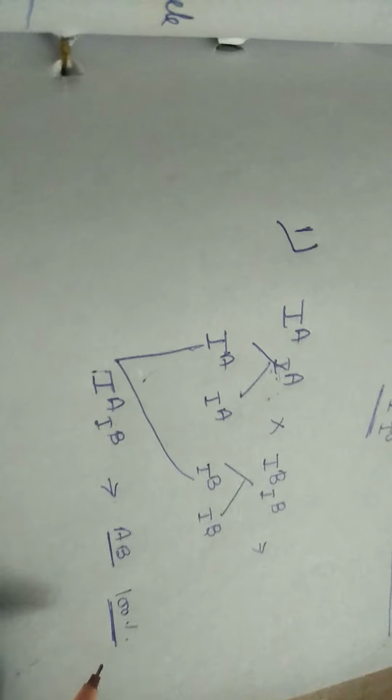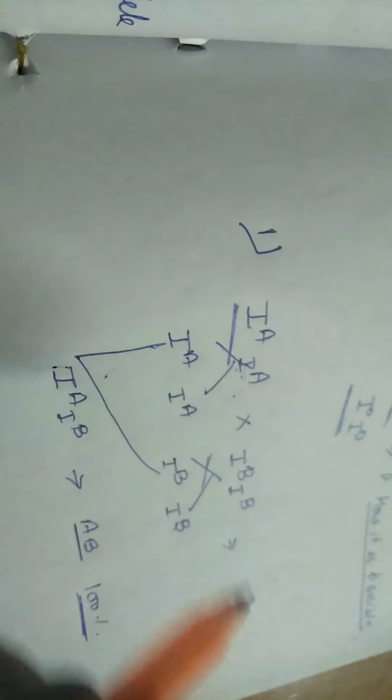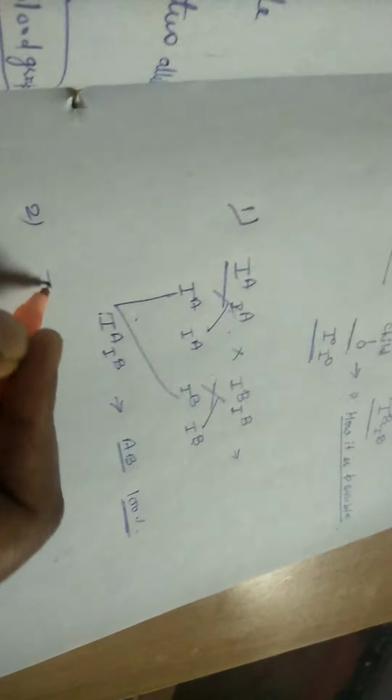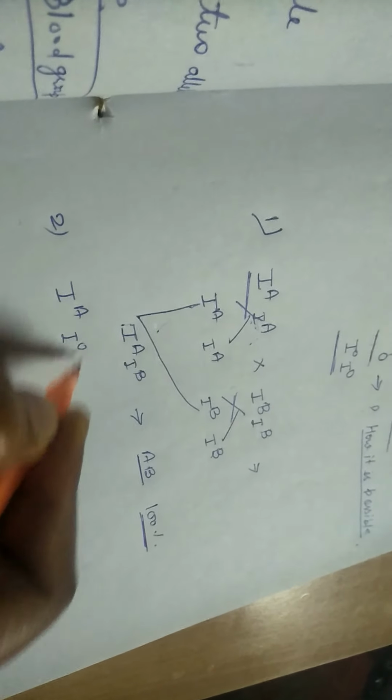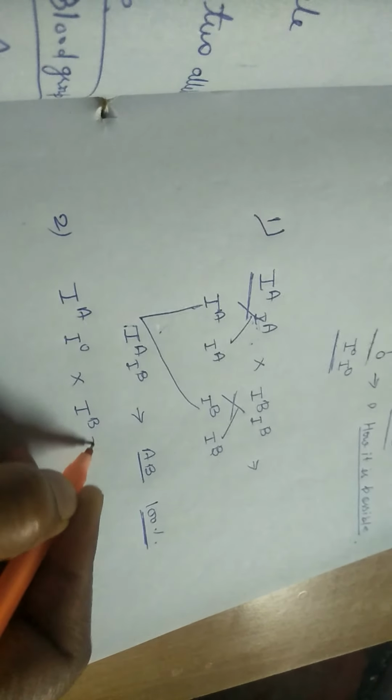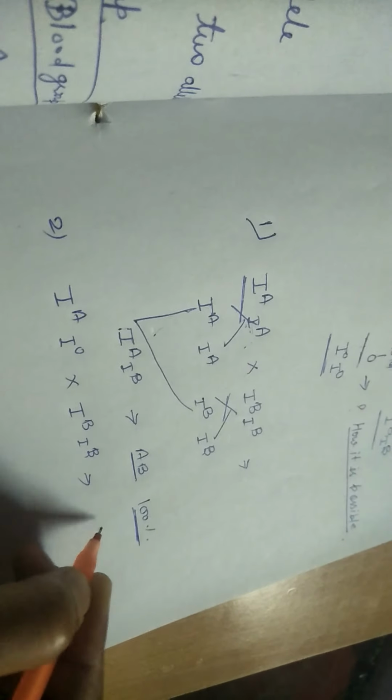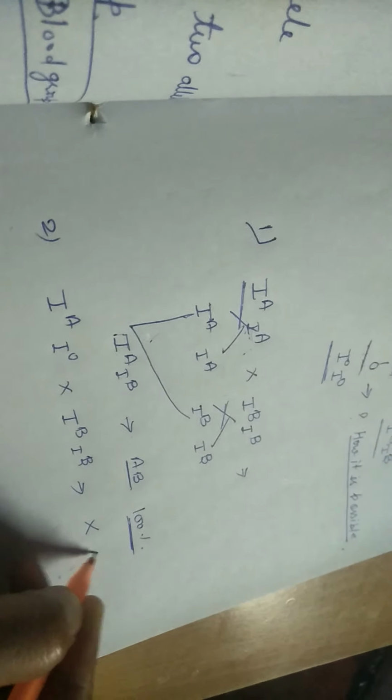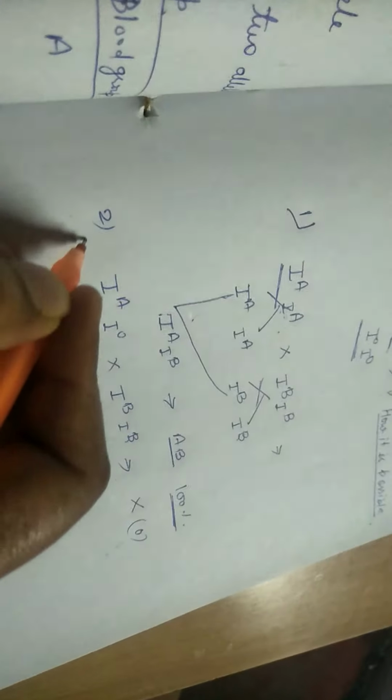That means these are not possible genotypes of the parents which will produce a child with blood group O. Second, अगर हम ये केस लेके चलें, then also blood group O will not come in any of the cases.